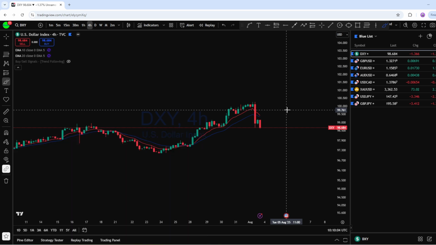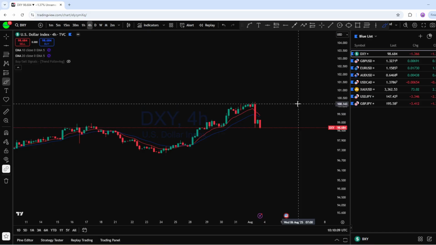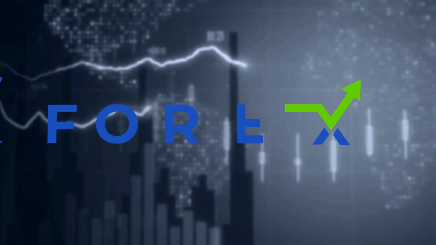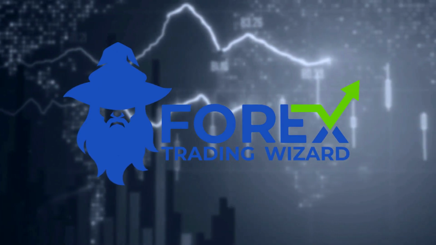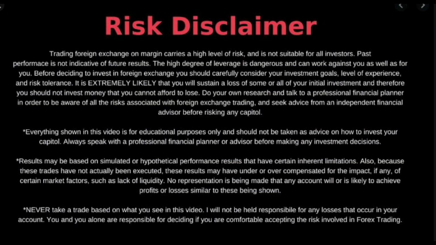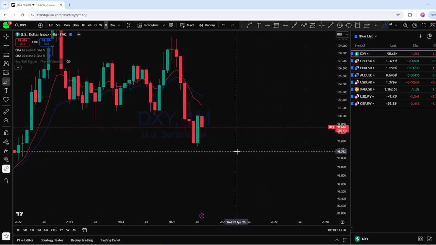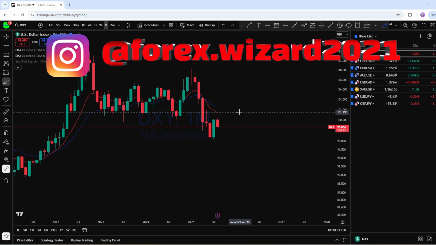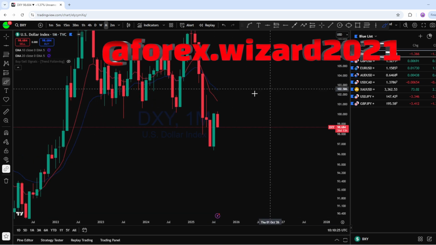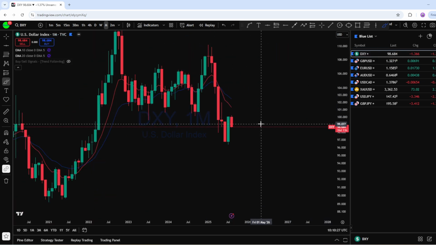So without further delay, let's get started with DXY, starting with the monthly chart. Okay, looking at the monthly, first of all, DXY to see the bigger picture. As we already discussed, from the monthly, DXY has got a rejection after this initial narrow pullback.